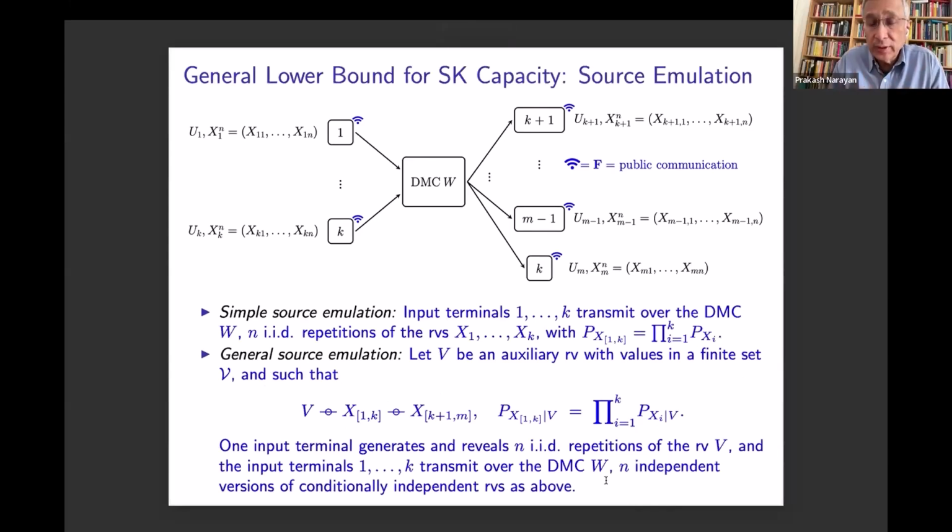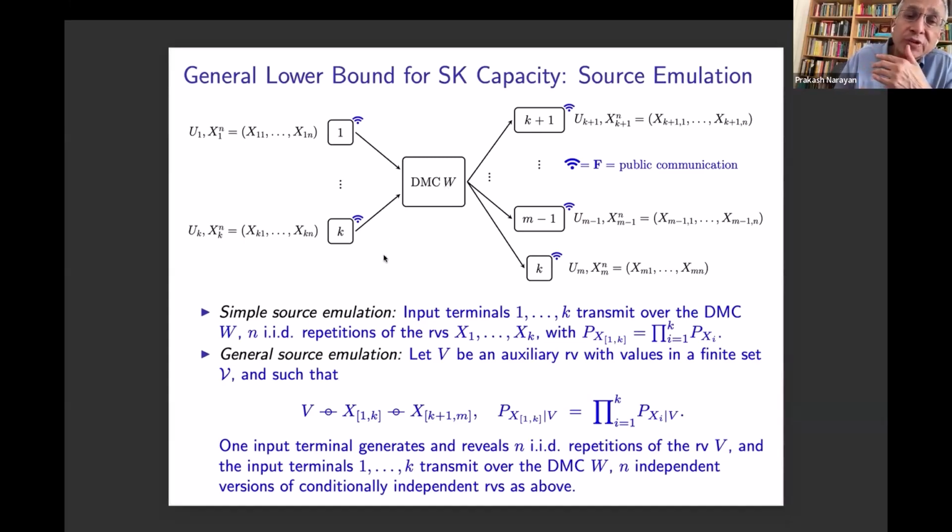So now the question is, what is the secret key capacity that can be generated by the M terminals? The resources that they have at their disposal are twofold. One is secure communication through the channel, and the second is that between every simultaneous transmission through the channel by the K input terminals and corresponding reception by the output terminals, all these M terminals can communicate freely over a public channel. This public communication is observed by an eavesdropper, but not the communication through the channel. So there is no wiretapping.